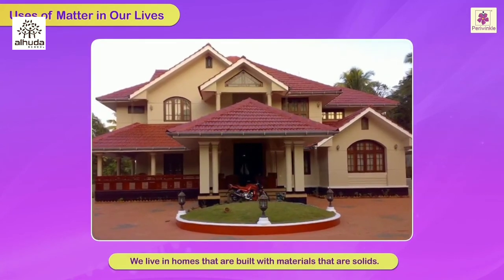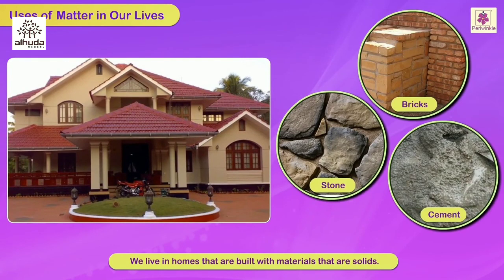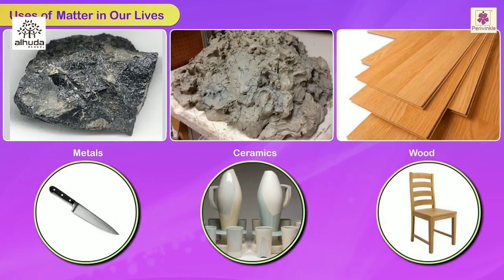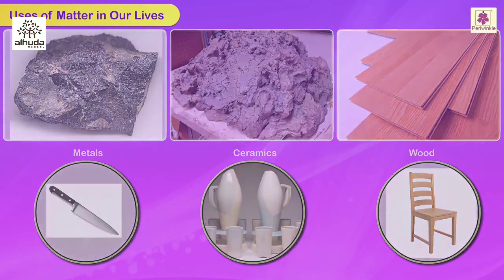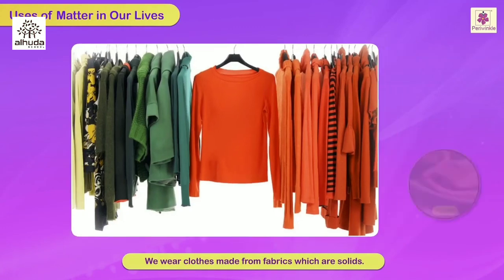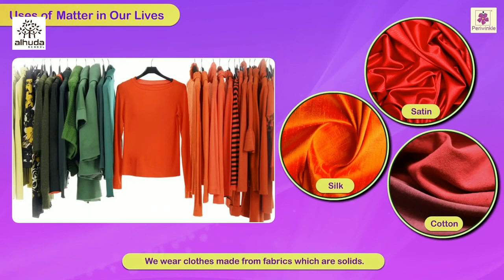We live in homes that are built with bricks, stone, cement, etc. that are solids. Metals, ceramics, wood, etc. are used to manufacture things for our daily use. We wear clothes made from fabrics like cotton, silk, satin, etc., which are solids.